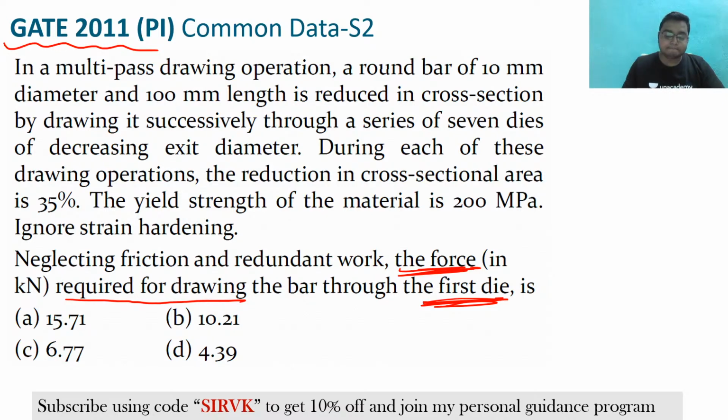Please tell me the answer. Everything is same, each and everything is same, but the difference is that in this the drawing force is required. You need to calculate the drawing force. Okay, tell me the answer.